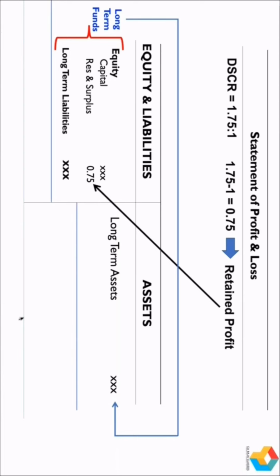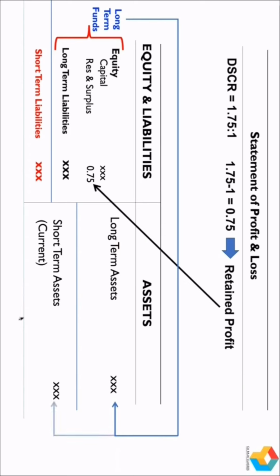But if you look at the proportion, you have so much of long-term funds, but only a portion of long-term funds has been used for creating long-term assets. It means there is some surplus. So what's going to happen here? This business is also raising some short-term funds. It is creating short-term assets. The short-term assets are more than the short-term funds. How was this made possible? Because short-term funds are very small, but short-term assets are much bigger than that. It was made possible because the remaining surplus of long-term funds has been utilized for creating these short-term assets.